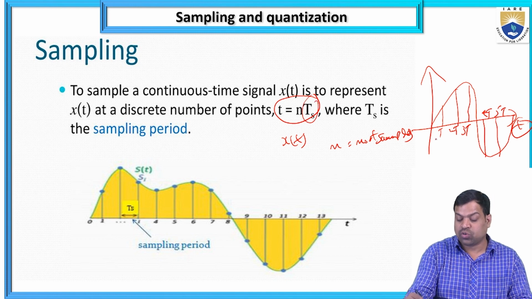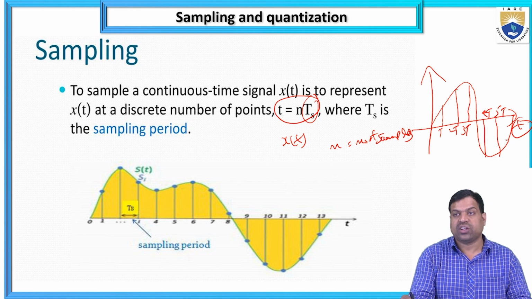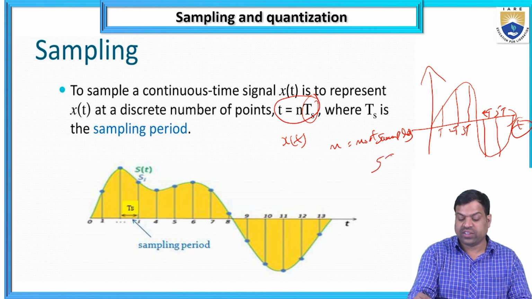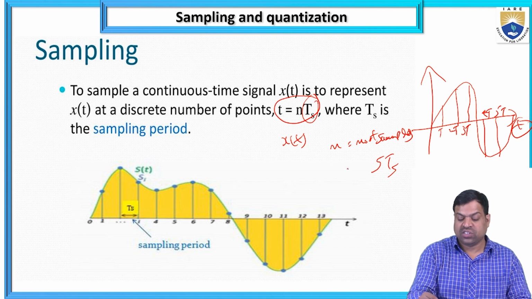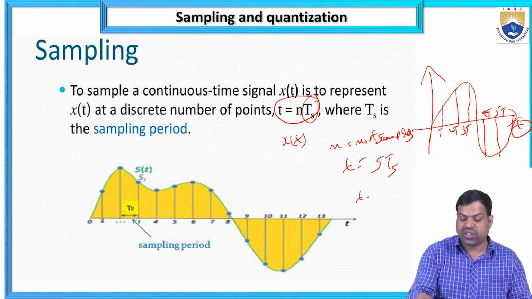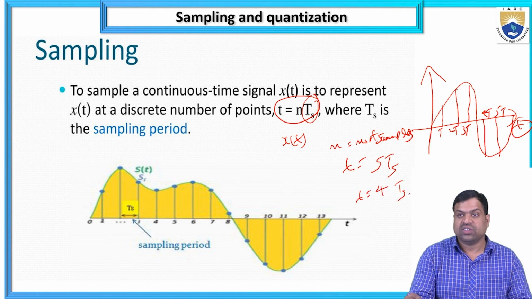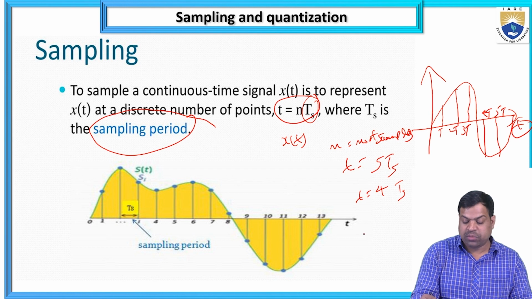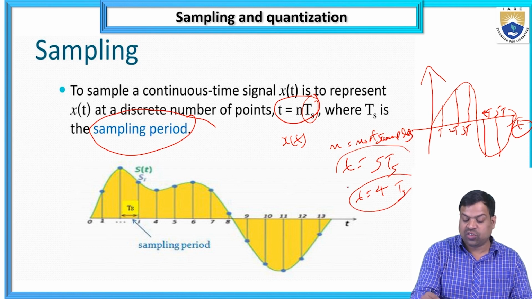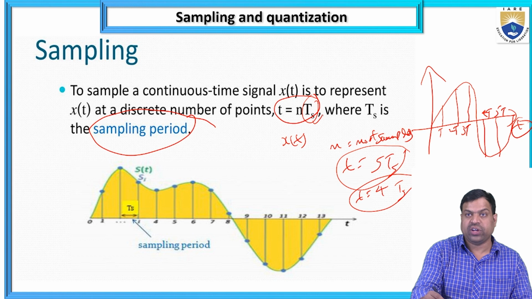Suppose Ts is the unit. How many are there? T, 2T, 3T, 4T, 5T. So n equals 5, times Ts. So t equals 5Ts or t equals 4Ts, like this. So it is the sampling period. What does the sampling period mean? t equals 4Ts or t equals 5Ts. The formula is t equals nTs.